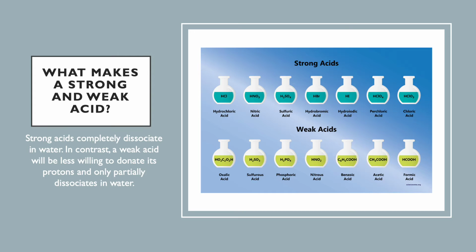What makes a strong and weak acid? By definition, a strong acid is one that completely dissociates in water. In other words, 1 mole of the generic strong acid HA will yield 1 mole of hydronium and 1 mole of the conjugate base, with none of the protonated acid HA remaining in solution.